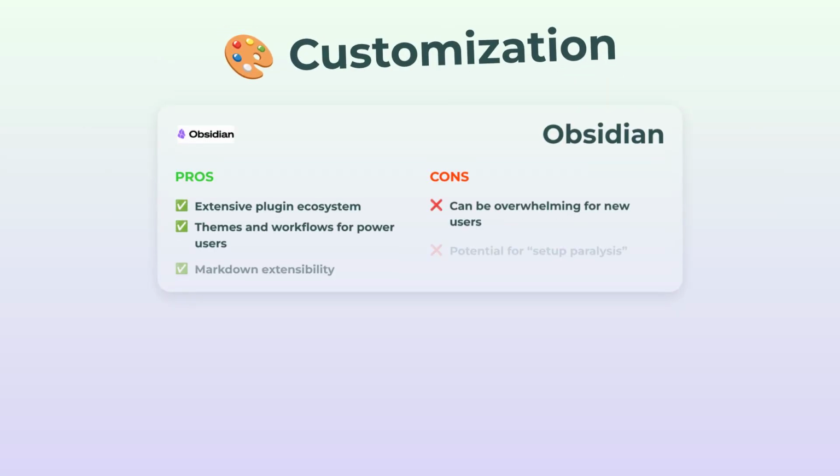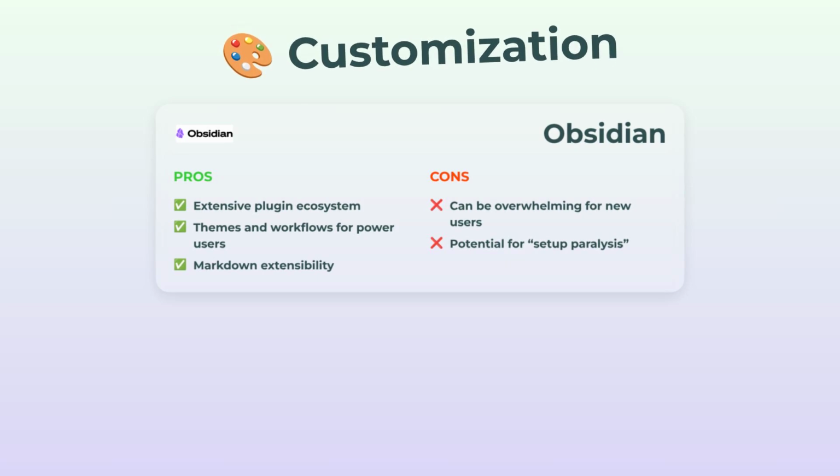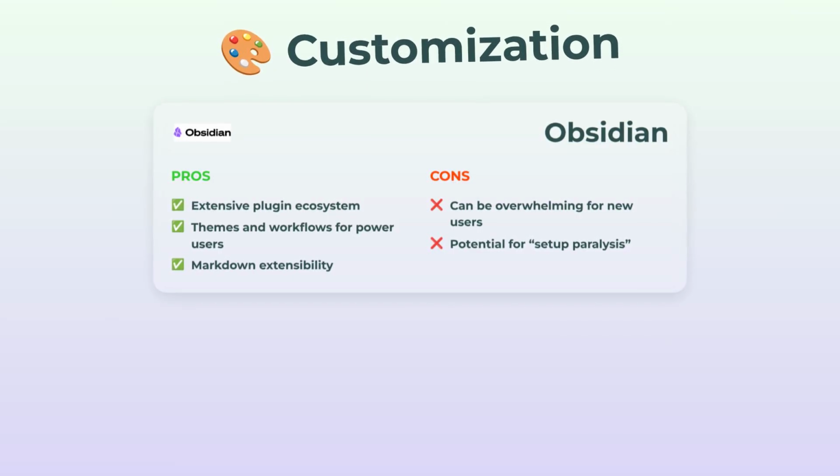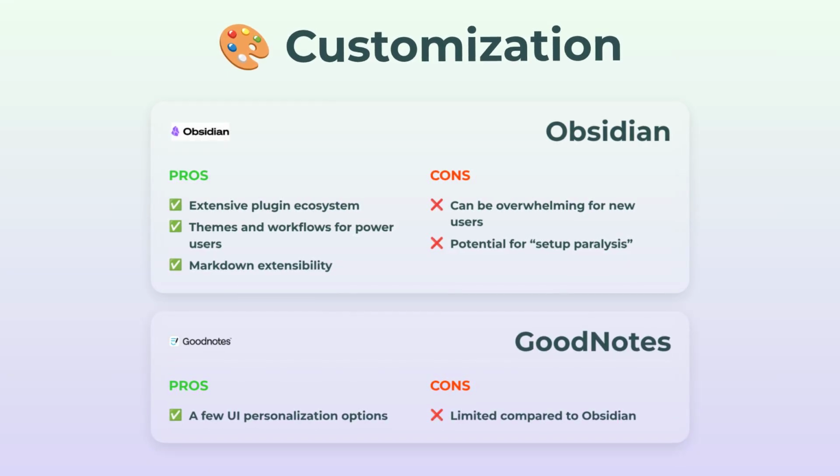Next up, customization. Oh, and here's something cool about Obsidian: you can bend it to your will. Plugins, themes, workflows, you name it. If you can think up a way to use Markdown, you can probably set it up. Honestly, if you love tinkering, it's playground stuff. But yeah, it's easy to go down the rabbit hole and spend more time customizing than actually taking notes.